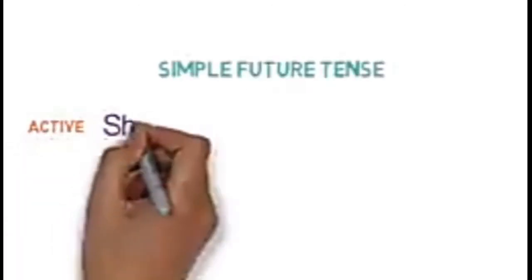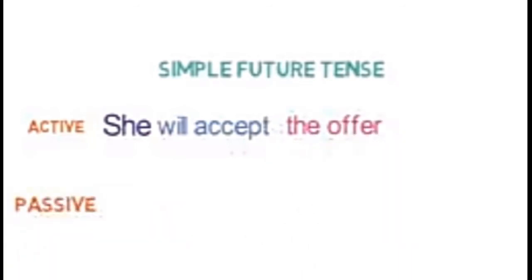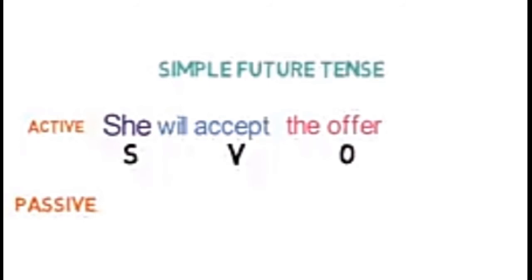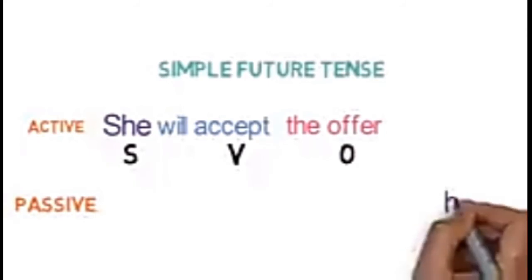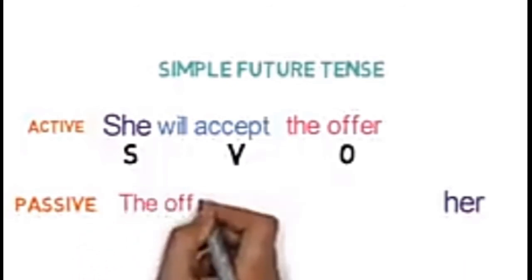Now let's see an example of simple future tense. Active sentence: She will accept the offer. Passive sentence: firstly the subject here is she, verb is accept and object is offer. Now let's swap the position of subject and object. So here it will be her and at this position it will be the offer.